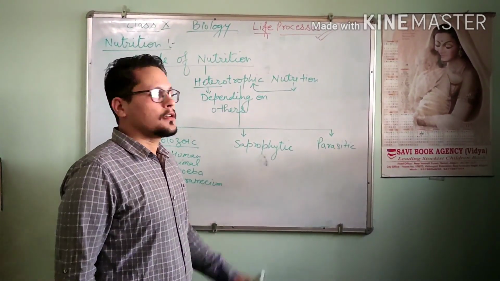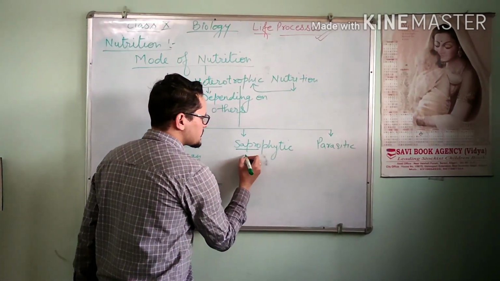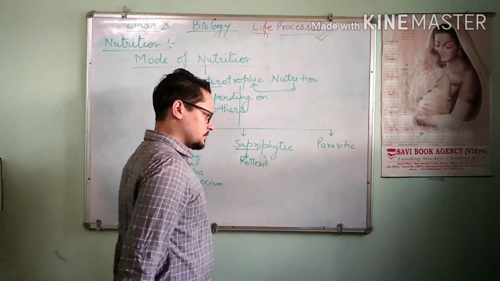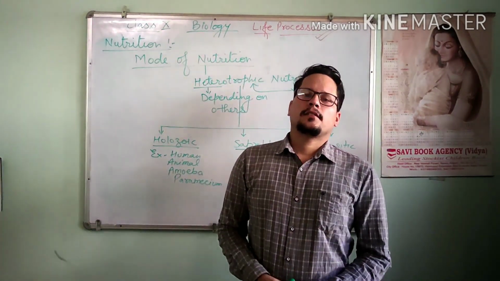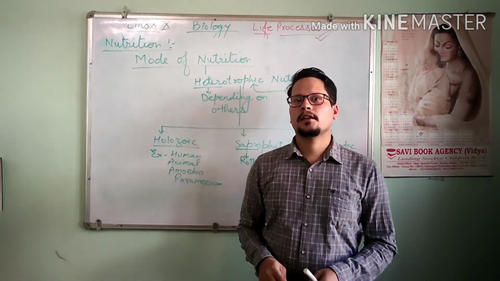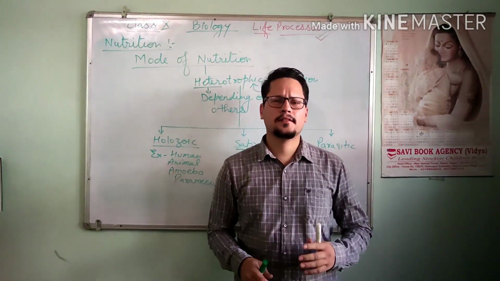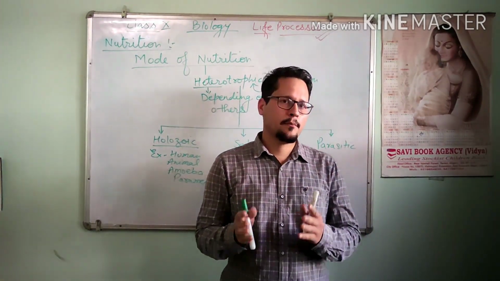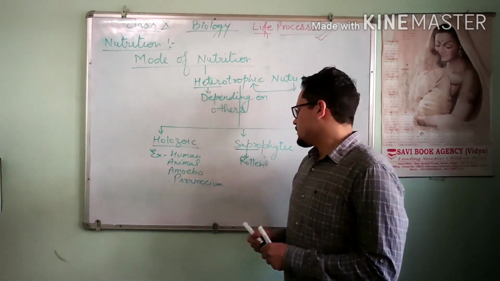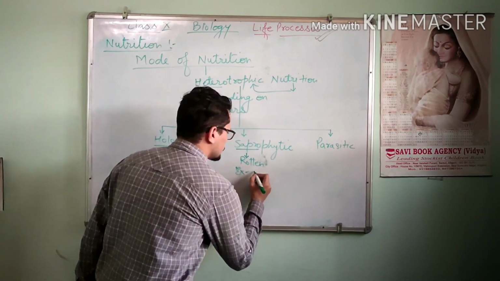Okay. Now saprophytic nutrition. The word sapro means rotten. It means these kinds of organisms obtain their nutrition from dead and decaying organic matter. This dead and decaying organic matter may be plants or animals. Examples are fungi.